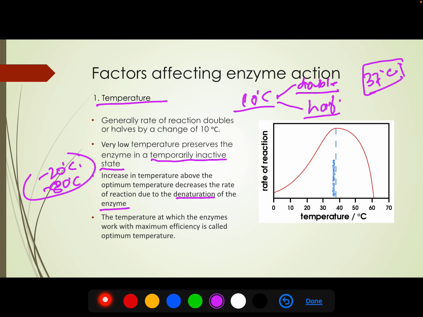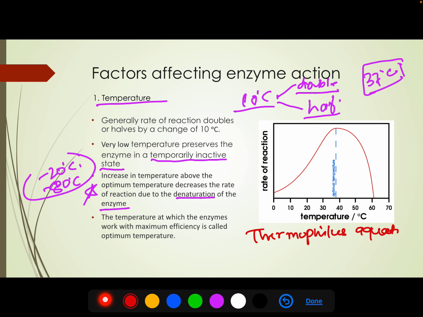This is a very important point: at very high temperature the functioning of the enzyme decreases due to denaturation of the enzyme, because enzyme is a protein, as we have discussed earlier. The proteins will denature, their tertiary structure won't be stable at a very high temperature. But certain bacteria and organisms live at very high temperature, and their enzymes are functional at very high temperatures. For example, Thermus aquaticus.